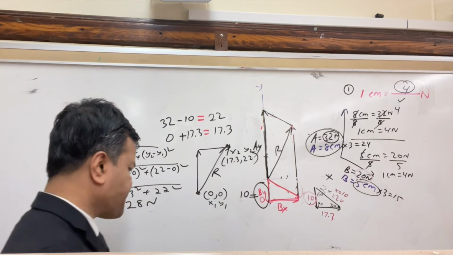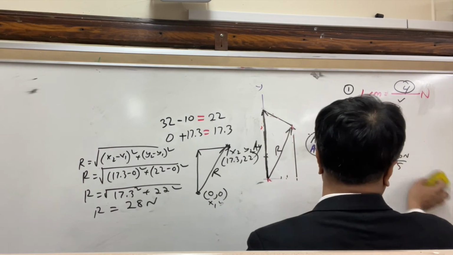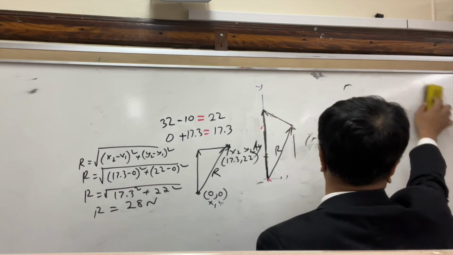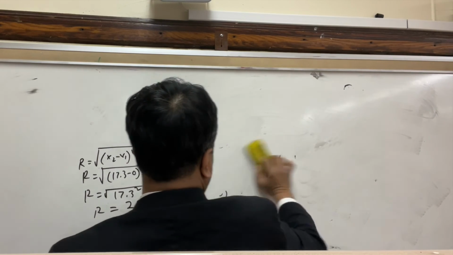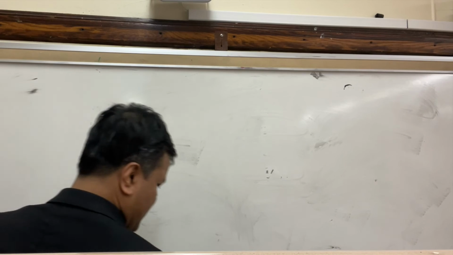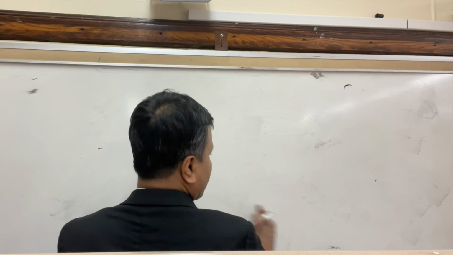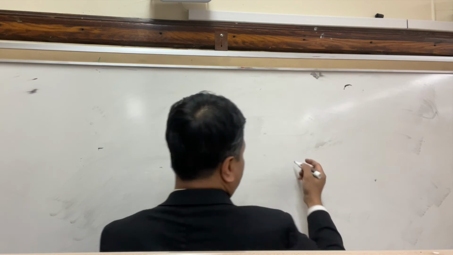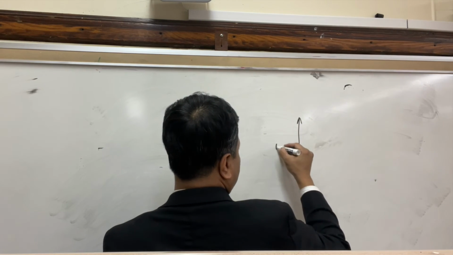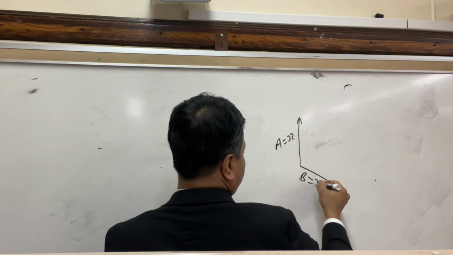Now we're going to do one more thing, and that is called uncertainty. Why do we have to use the uncertainty, and what does that mean when we are talking about 1% or 2%? So problem 1: since we have to do the hand measurement, A is 32 and B is 20.